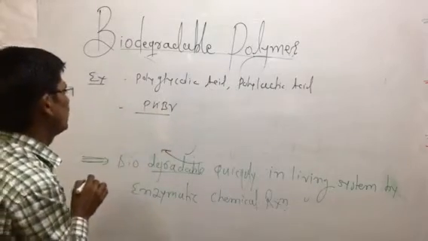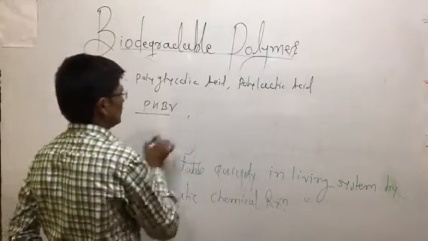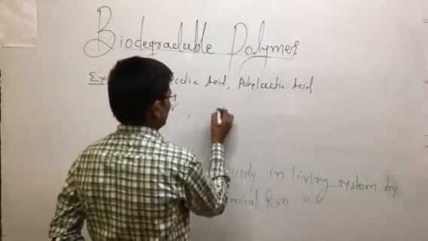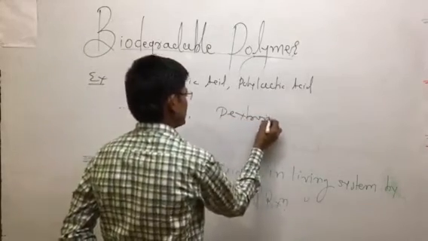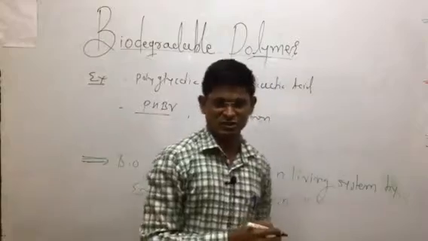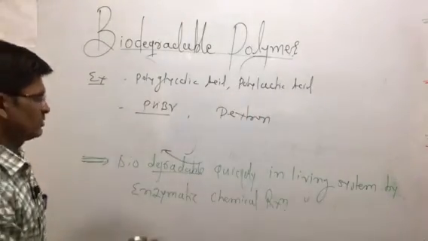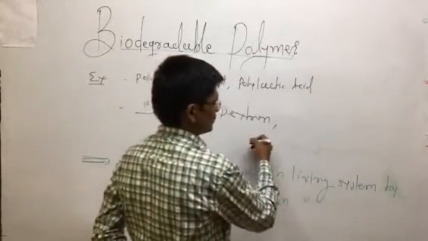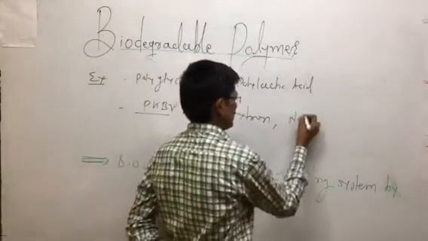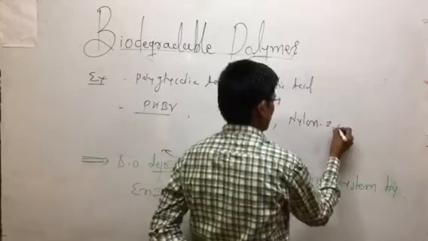polyhydroxybutyrate valerate, and again dextran. As we can say, dextran is one of the first polymers used for biodegradation. Next, as another example, nylon 2,6.